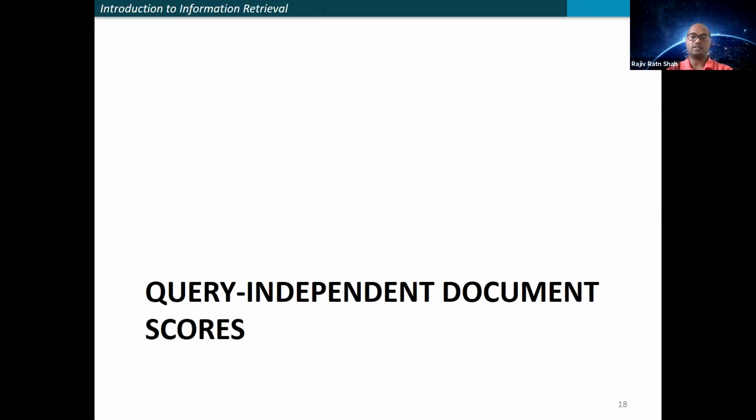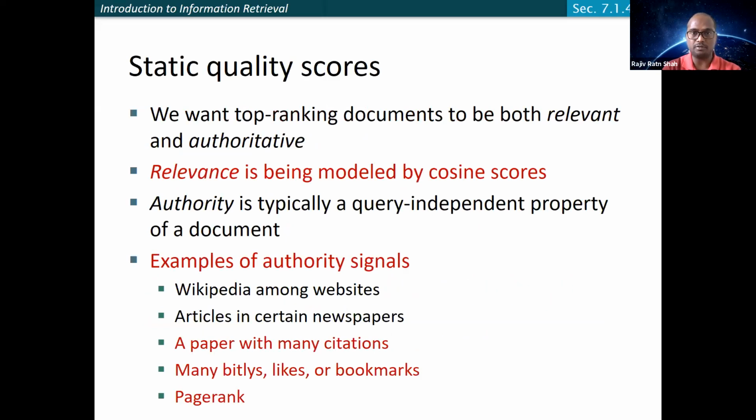So the next thing we want to discuss is query independent document scores, because we have discussed that often the documents are not of the same importance, so their quality is different. How can you determine the quality of different documents? Any guess? If you have to statically compute the scores of different documents, what criteria can you look at while determining the quality of the different documents? Any guess?